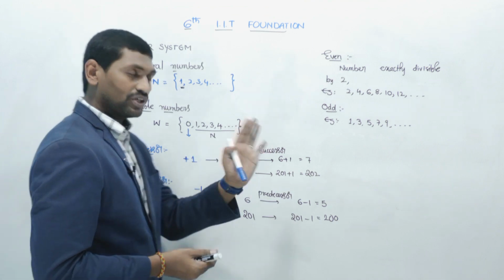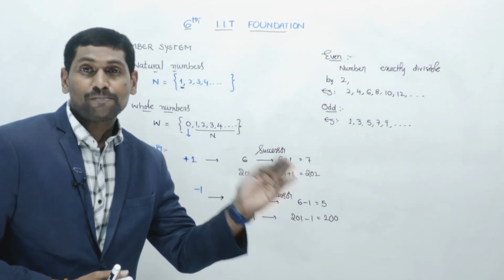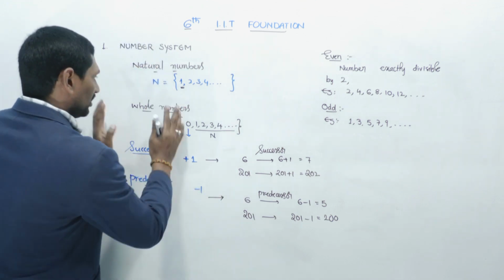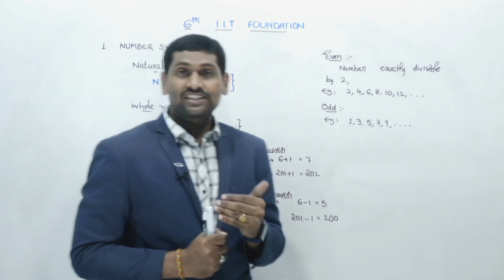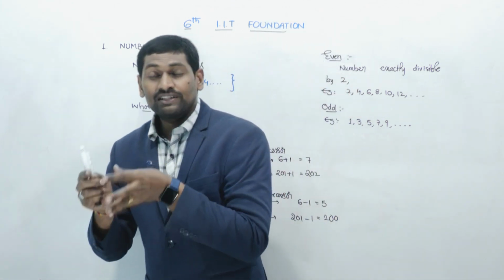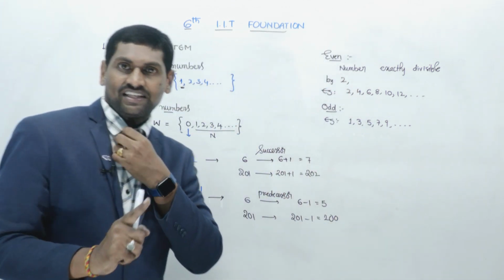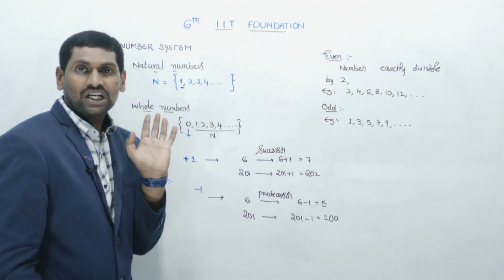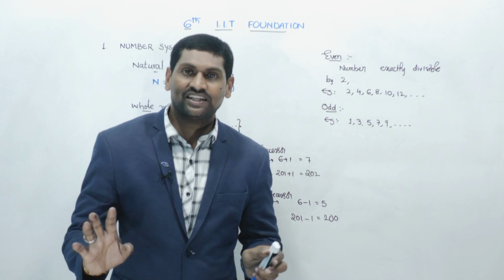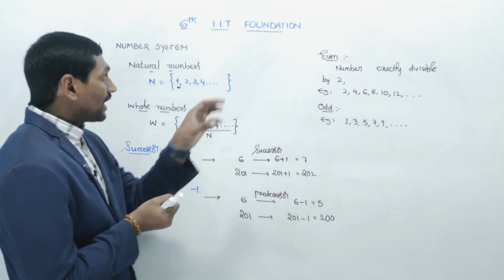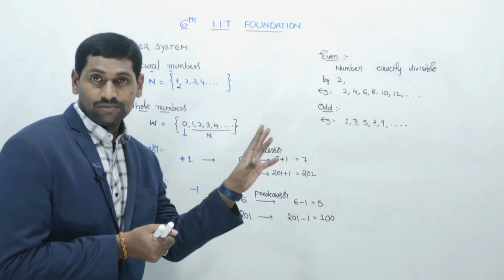Successor means plus 1 to the given number. Predecessor means minus 1 to the given number. Clear? And natural numbers and whole numbers. Natural numbers are nothing but counting numbers which start from 1. They are represented with the capital letter N. Same way, natural numbers with 0 are called whole numbers. Clear till then?